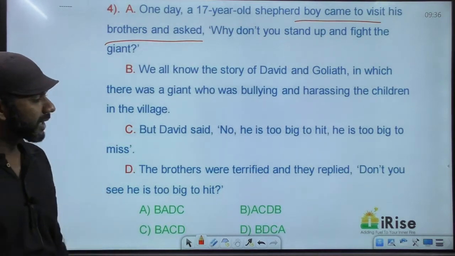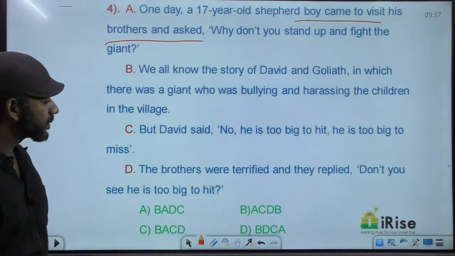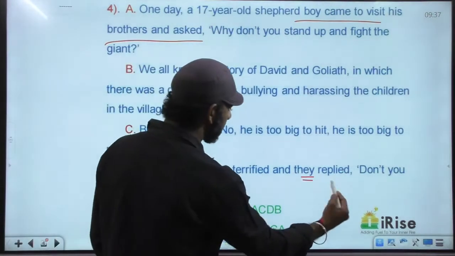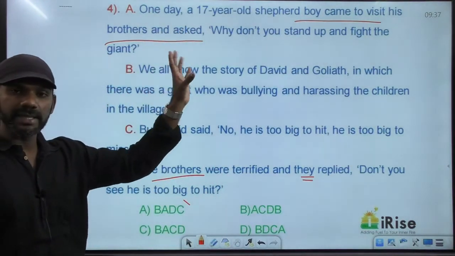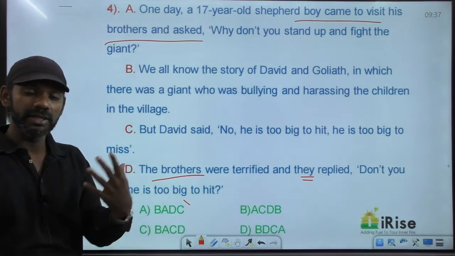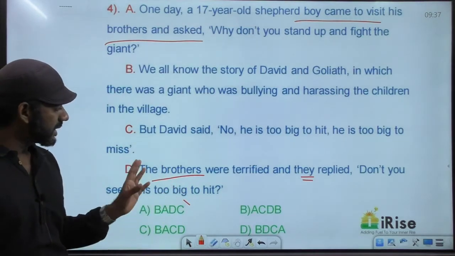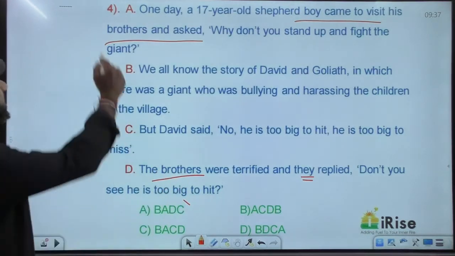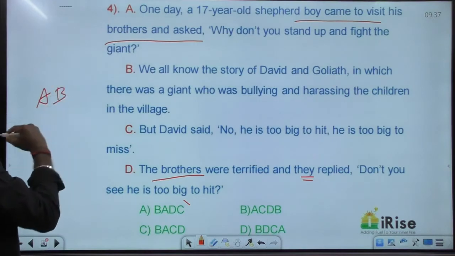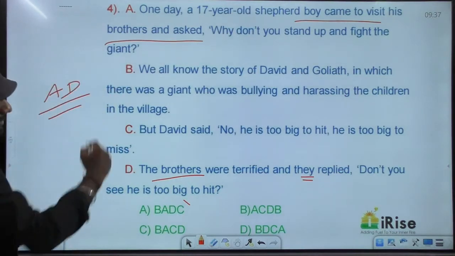The brothers' reply is given in which sentence? Sentence D. "The brothers were terrified and they replied." They refers to the brothers. So according to sentence A, the boy asked his brothers, and the brothers' reply is given in sentence D: "Don't you see he's too big to hit?" So AD must be a mandatory pair.